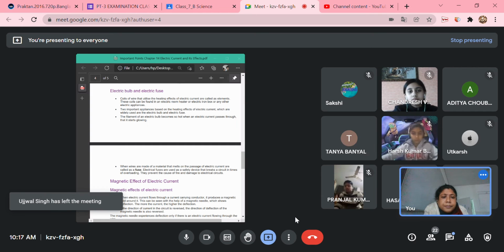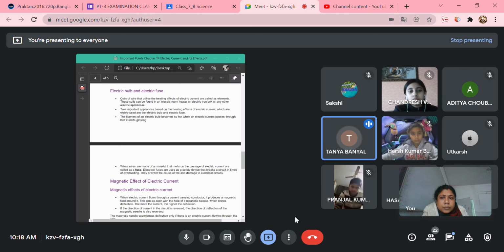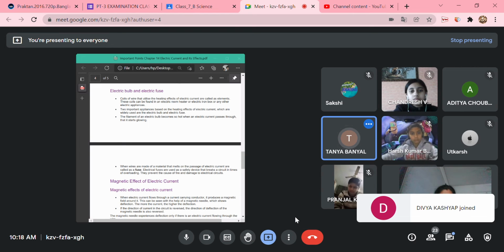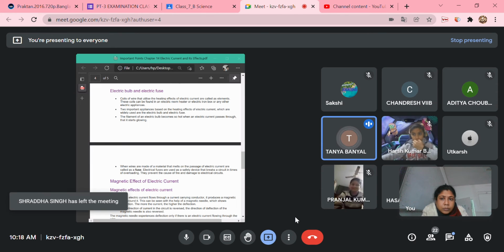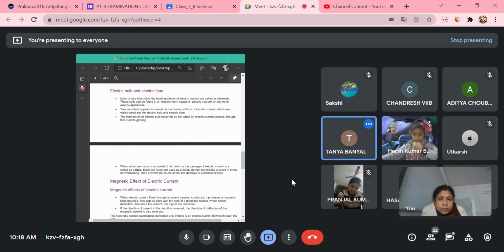Electric bulb and electric fuse. Coils of wire that utilize the heating effects of electric current are called elements. These coils can be found in an electric room heater, electric iron box or any other electric appliance. Two important appliances based on the heating effects of electric current, which are widely used, are the electric bulb and electric fuse.